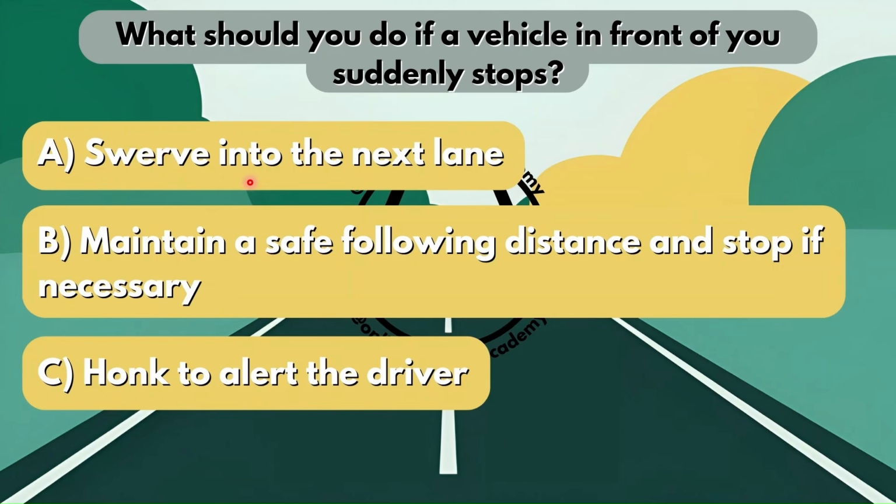So option A says swerve into the next lane. Obviously you cannot do that, because if there's a car in that lane, then you are going to cause an accident. Option B says maintain a safe following distance and stop if necessary, and that is correct, right? You're going to have to maintain a safe following distance, and because of this, you're going to have enough time to slow down if the vehicle in front of you suddenly stops.